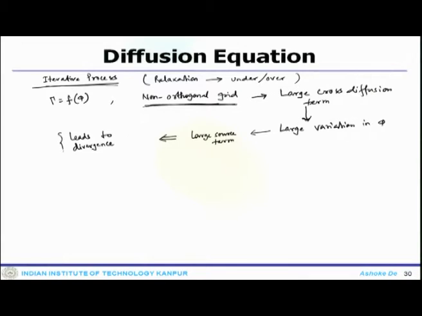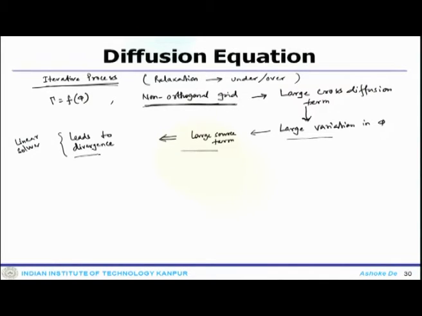So, this is essentially related to your linear solver where it can diverge, and why does that happen? Primarily because of all this. If you have a very skewed or non-orthogonal grid, it can lead to a cross diffusion term; the cross diffusion term can lead to large variation of the variable across the cell, and large variation leads to a steep source term, which can lead to the divergence of the solver.